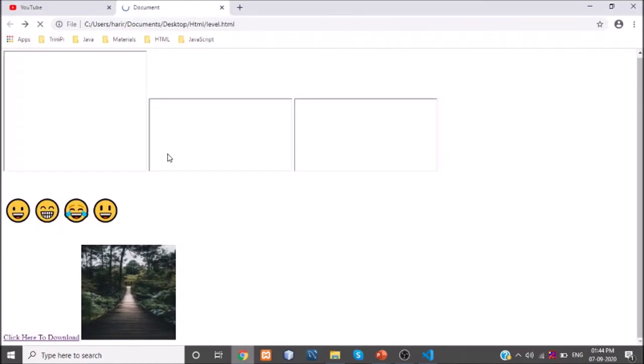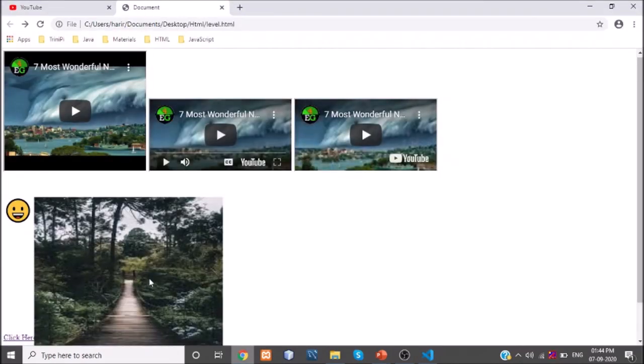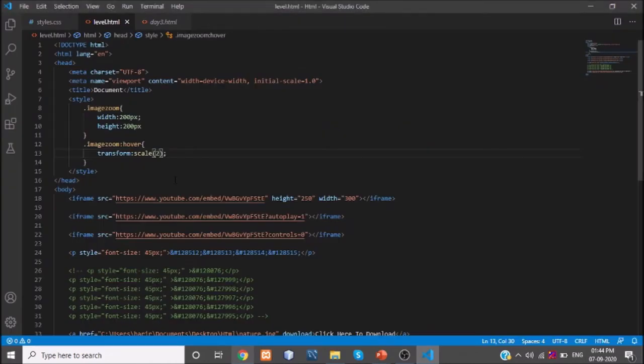If you give 2, it will give you a little bit bigger. Similarly, you can add whatever ratio you want for your zooming image. But the standard scale is scale of 1.5. So this is all about zooming the image on hover.